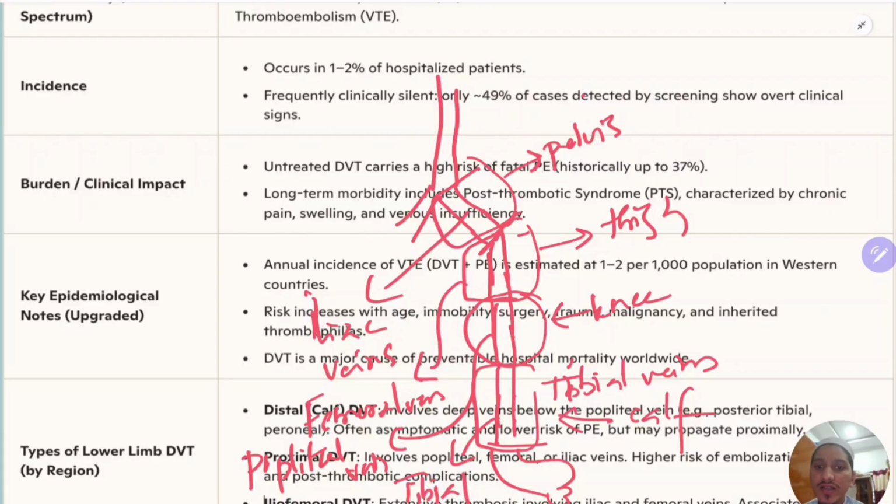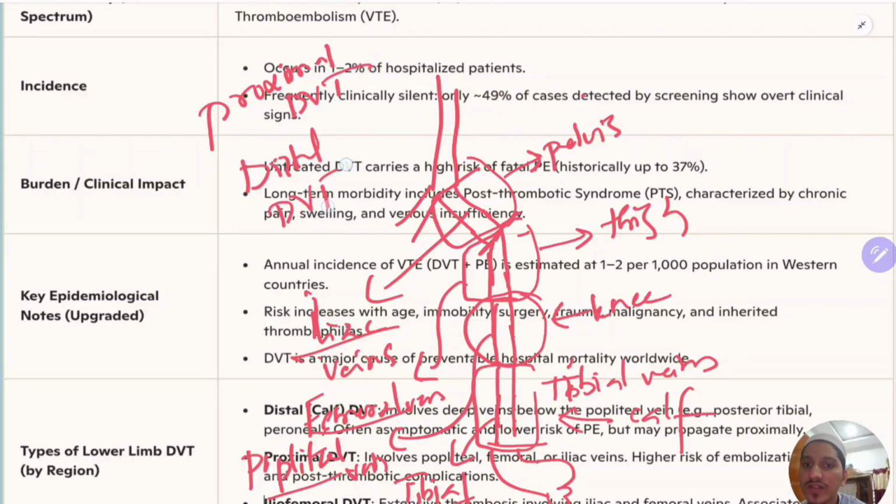This is important. So iliac, femoral, popliteal, tibial, this is important to know. Why? Because thrombosis can occur. So there is something known as proximal DVT, deep venous thrombosis, and distal deep venous thrombosis.